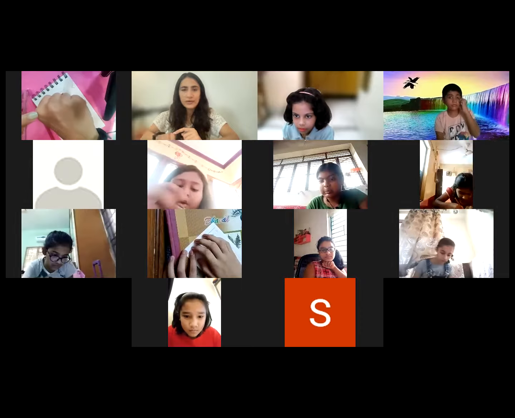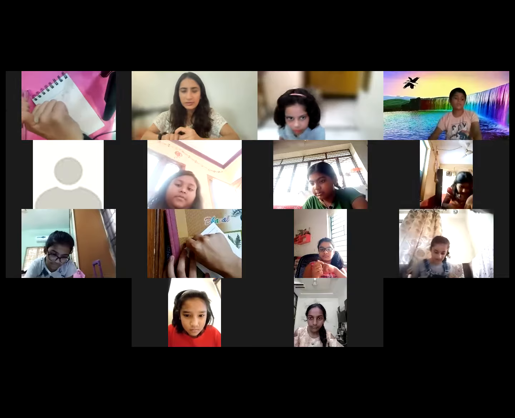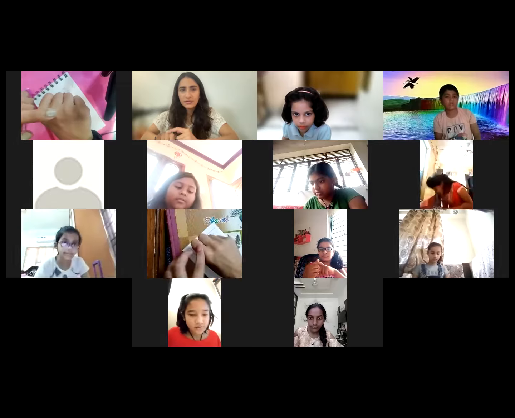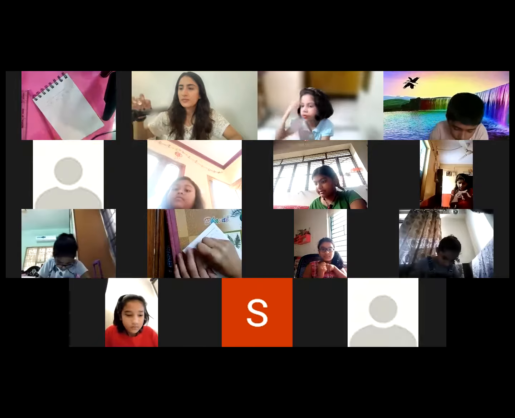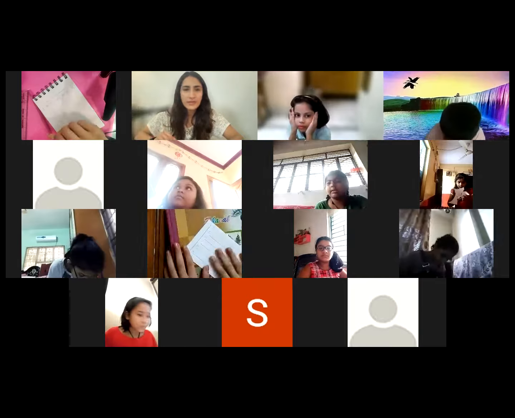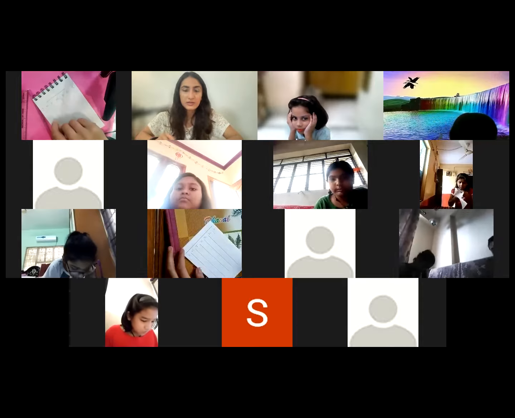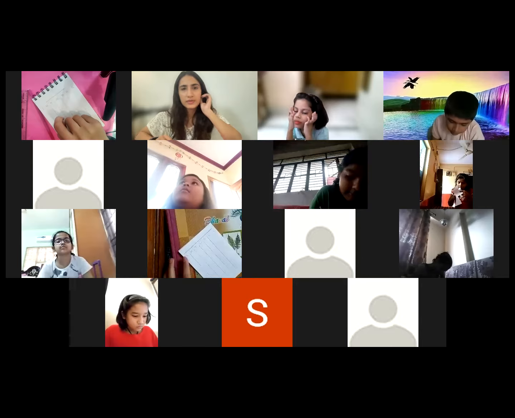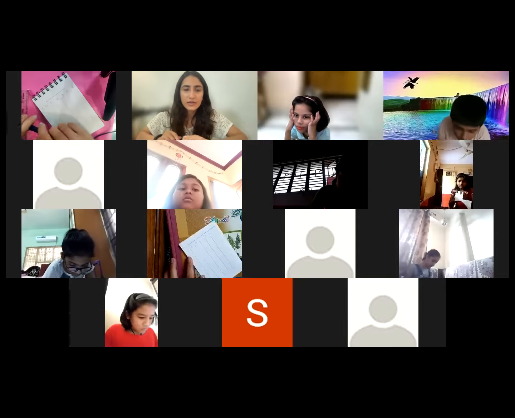So let's see how many days we have in October. This is January, February, March, April, May, June, July, August, September, October. Means 31 days. So we will have to make the calendar till 31. Ma'am, but when does the month start? That we will have to check online. You can check the calendar somewhere and see when the month starts.